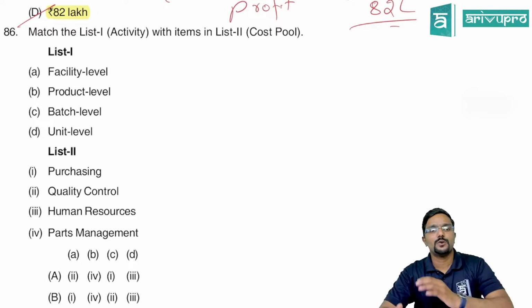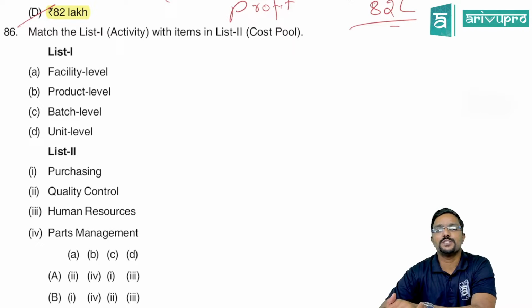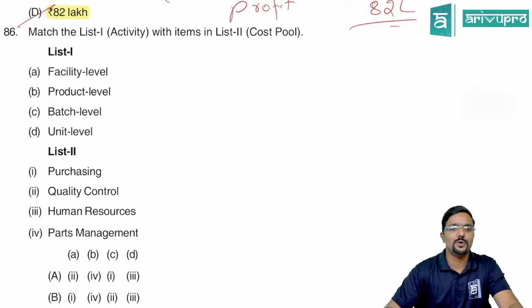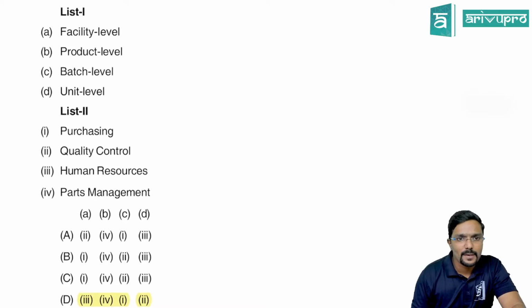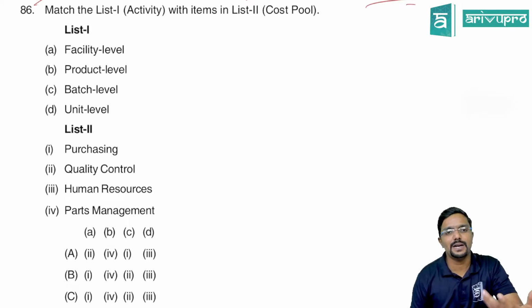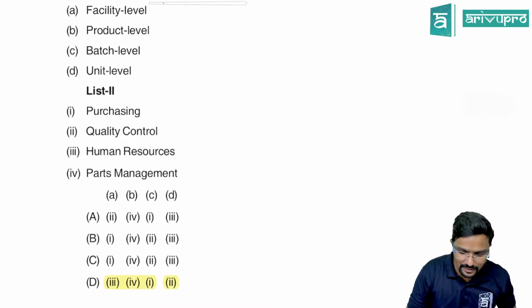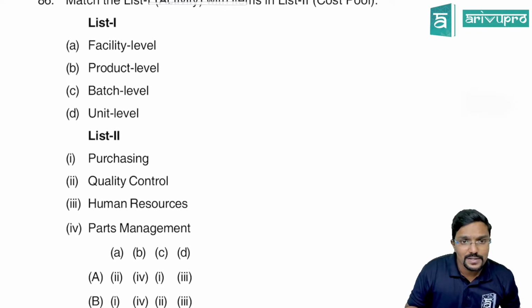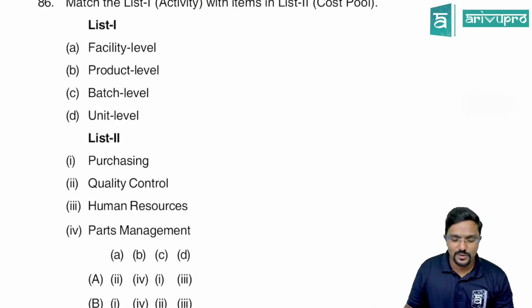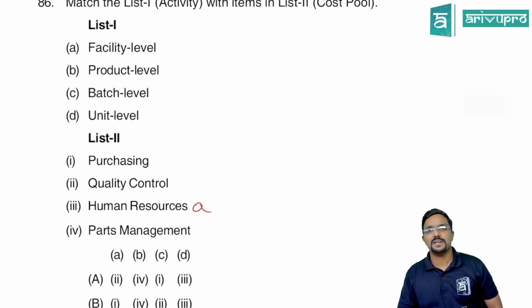Let us go to the 86th question. Match list 1 with items in list 2. Again, matching, so do it one by one. Facility level. Here they are trying to ask you different levels and what the cost pool for each is. For facility level, what is the cost pool? It is human resources. So A, which is nothing but service related.